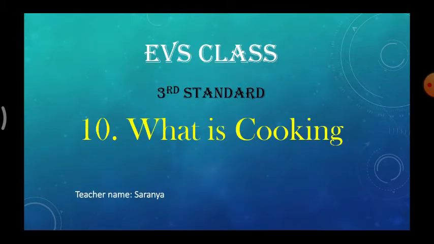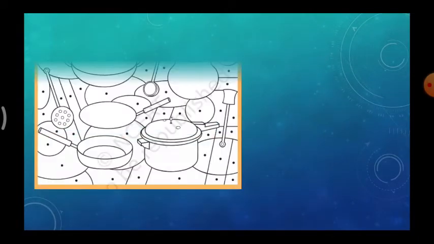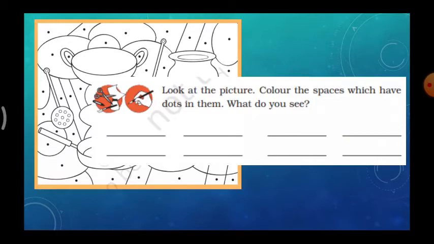Today we are going to see the next chapter, that is What Is Cooking. So see the picture here. Look at the picture and color the shape spaces which have dots in them. And what do you see?